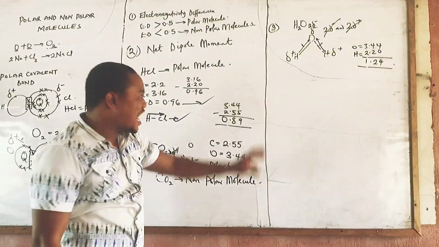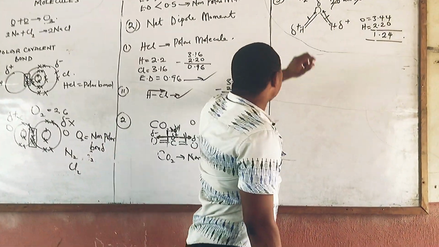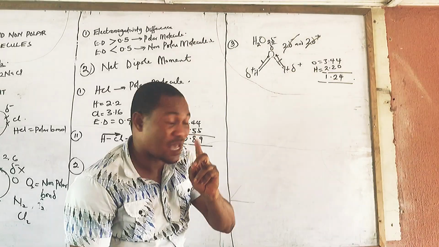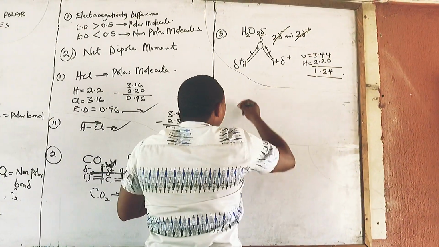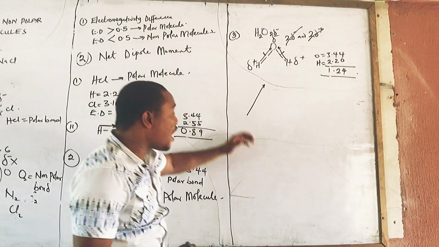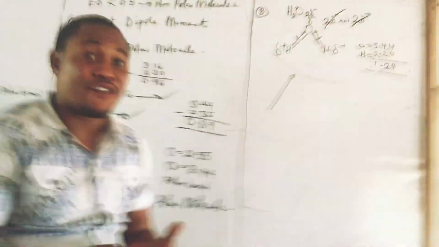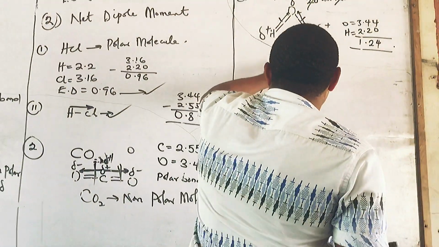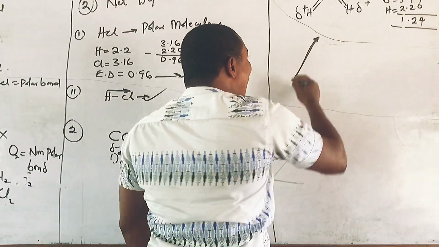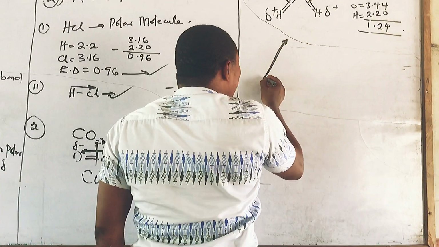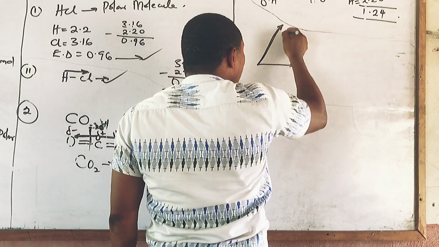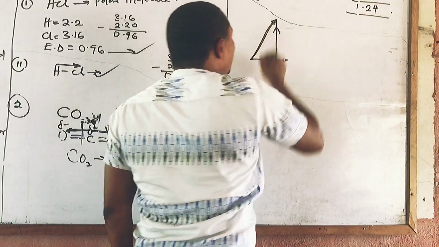That is very, very wrong. And I want to show us something here. This our net dipole moment is a vector quantity. Okay. Now, what do we do? If you look at this, we have something like this, which, if you have taken vectors from our rudimentary physics, you will see that this now is just like your resultant force, or your resultant vector. Can we see that? And if there is a resultant vector, please pay attention to this. There must be a horizontal component and there must be a vertical component. I hope you are following.